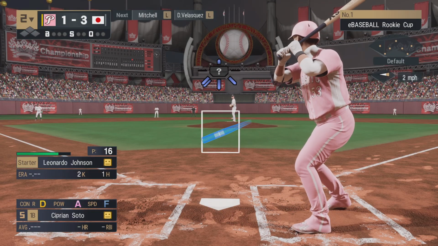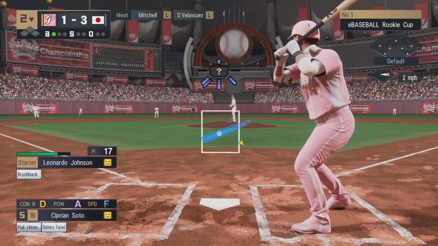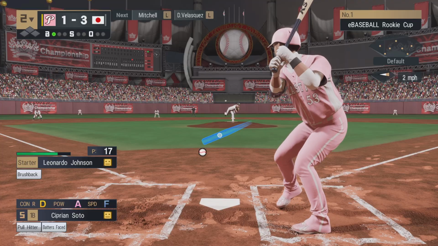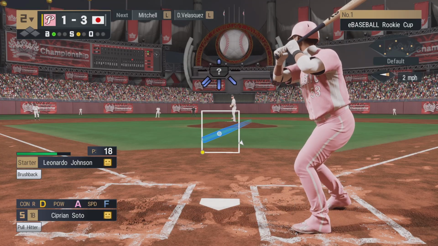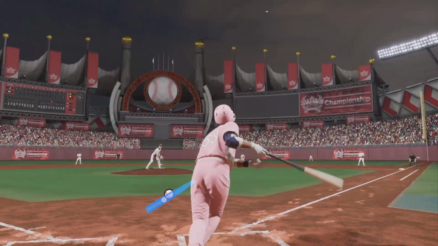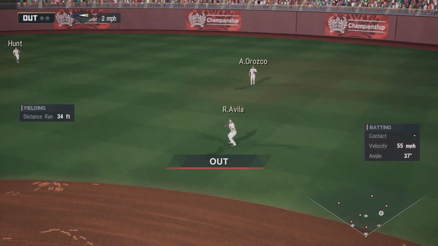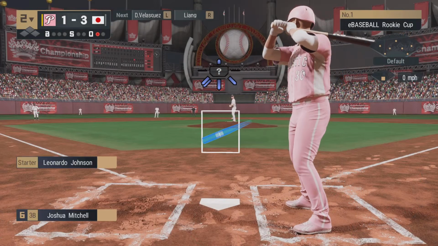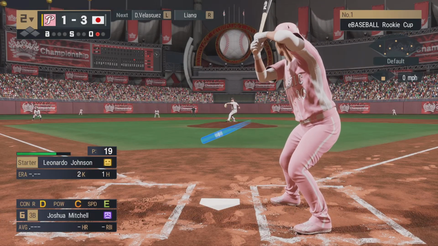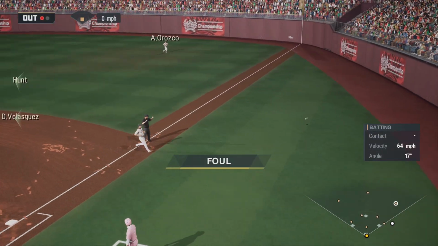And we're into the bottom of the second. Trying to close the gap here. The U.S. gets set to bat. Up to bat is their 5th man, Ciprian Soto. The U.S. Nationals are behind as they take their turn to bat here in the early stages. Gets jammed with an inside pitch. It's a high fly ball. Roberto Avila grabs it, and there's one gone. It's the 6th man in the order now, Joshua Mitchell. 1 away now. That's foul.